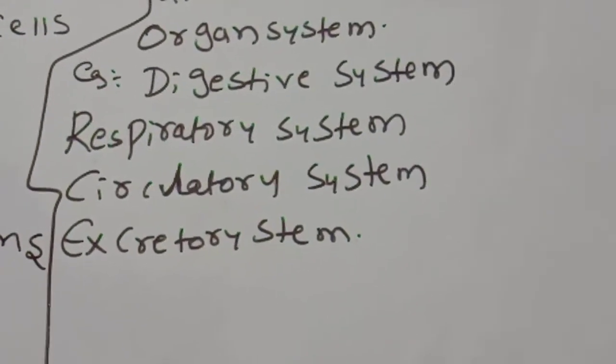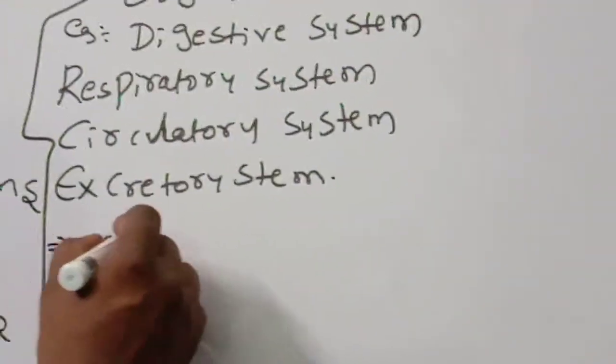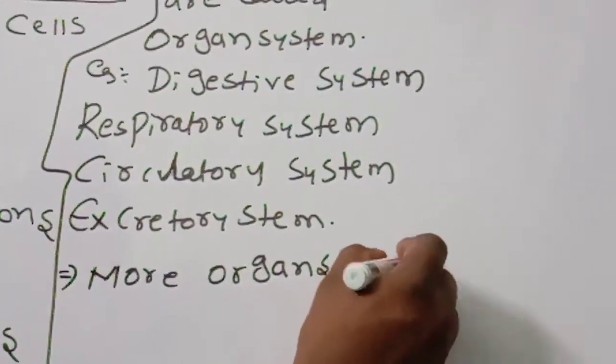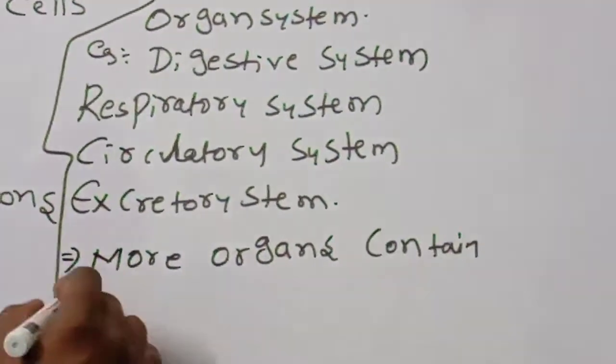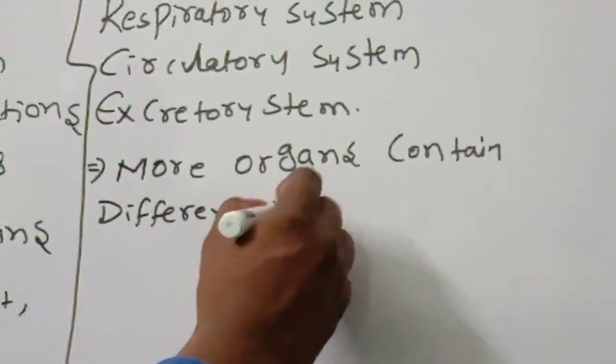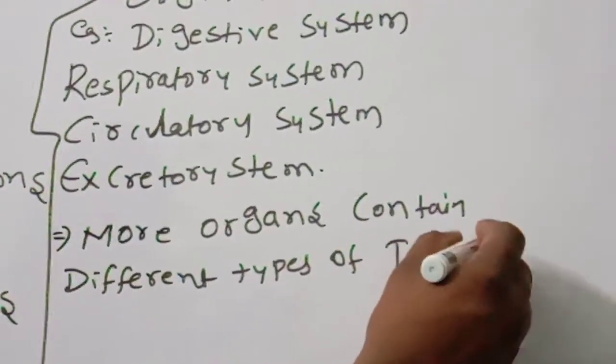More organs contain different types of tissues. This point also you should have to remember.